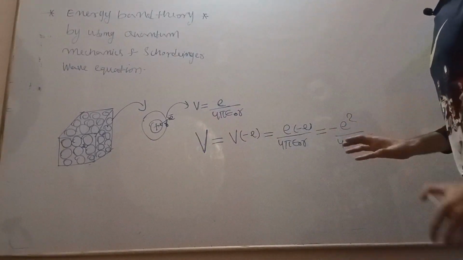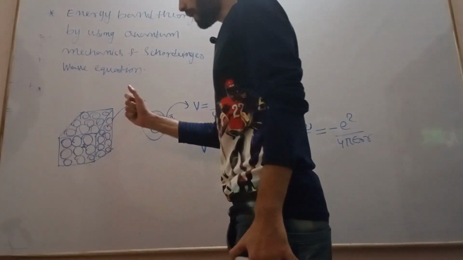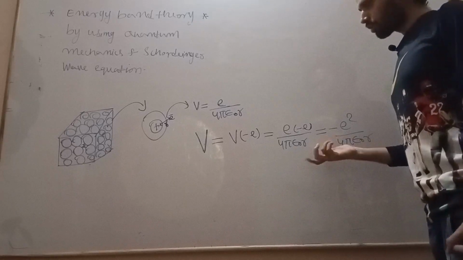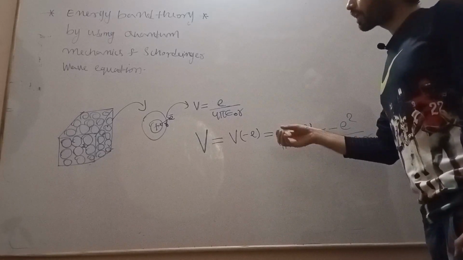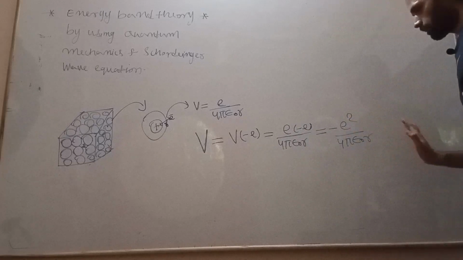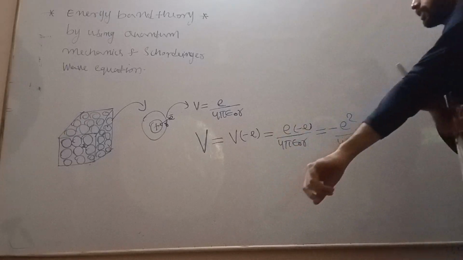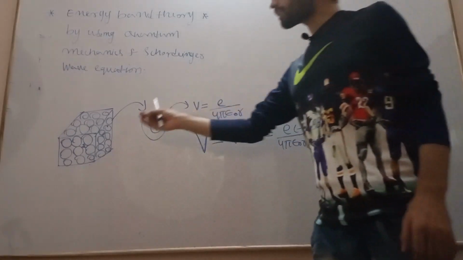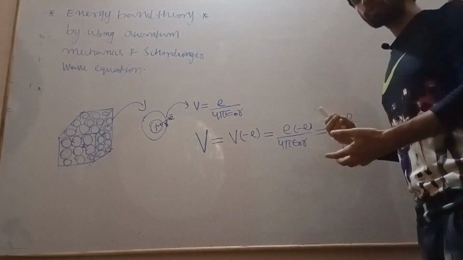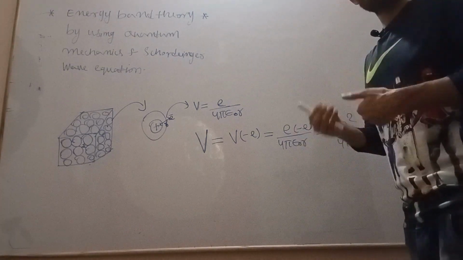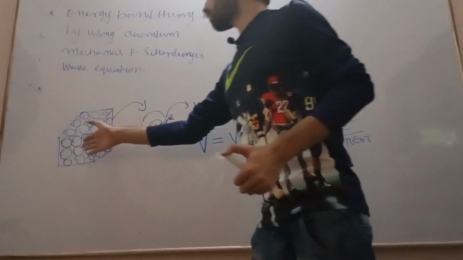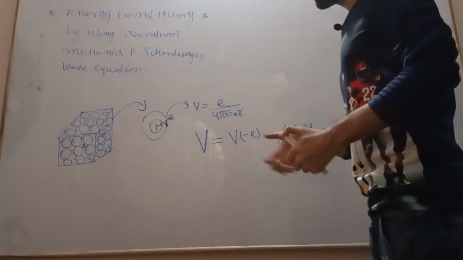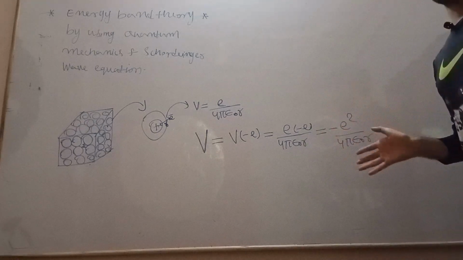Now we will see from here the particle which has a potential energy, either it is periodic or constant or zero or anything else. So actually we are seeing the potential energy inside the crystal. The particle is able to move only if it has some potential energy. Then only it will move, otherwise it is at rest or it is tightly bound by an atom, where its potential energy is almost 0.